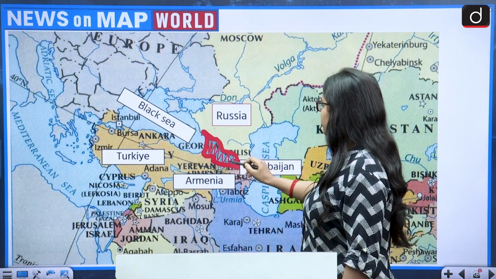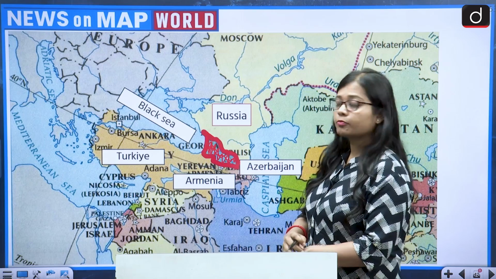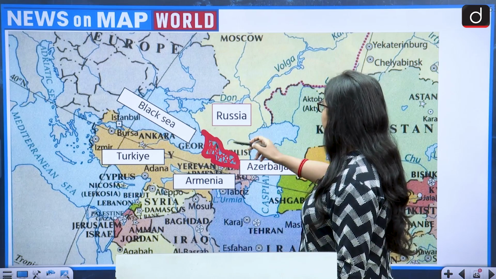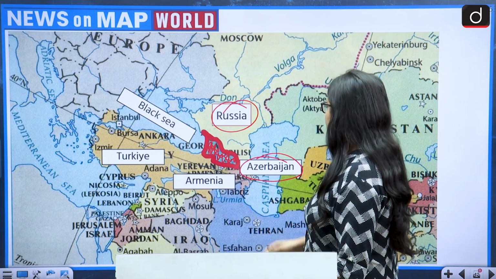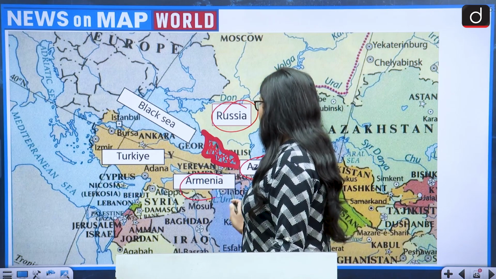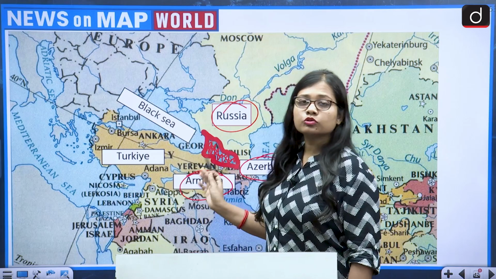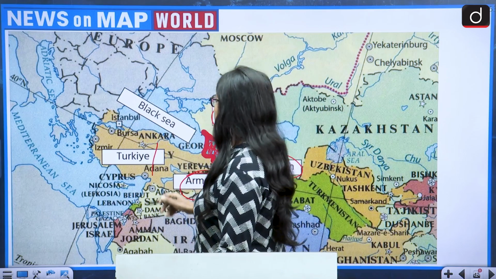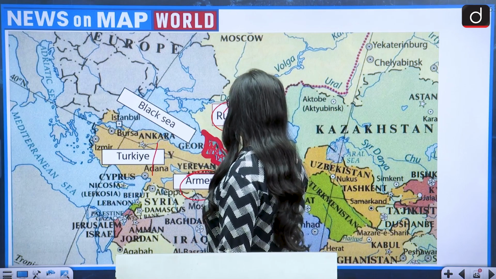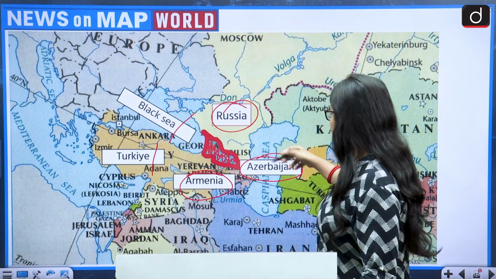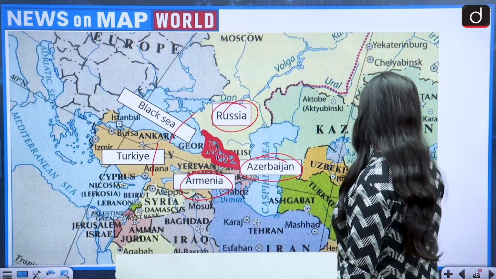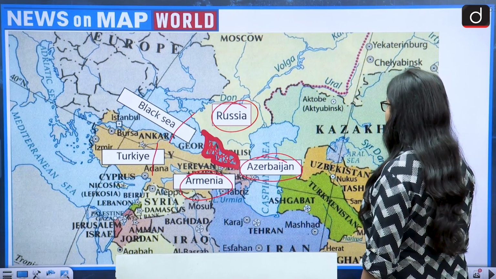Georgia shares its border with Russia in the north, Azerbaijan in the east, Armenia in the south, Turkey in the southwest, and the Black Sea in the northwest. Georgia lies in the Caucasus region.